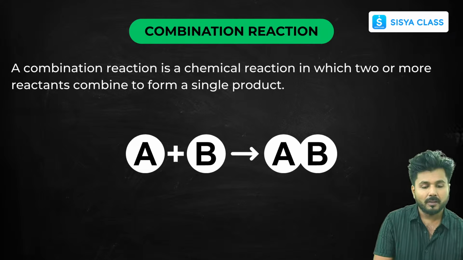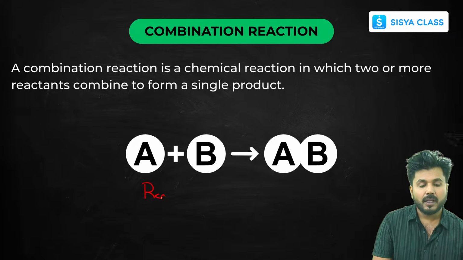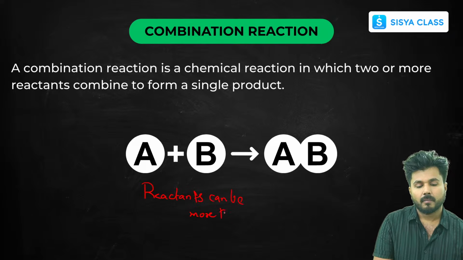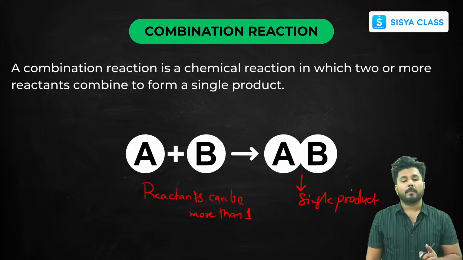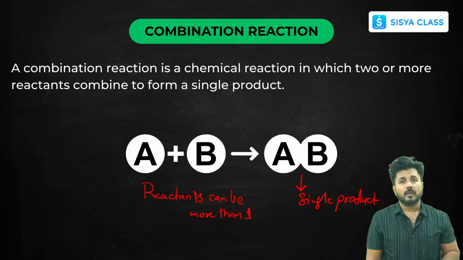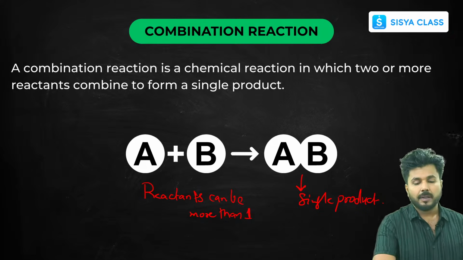Here the reactants can be more than one, but the product will be only a single product. Only then can we classify it as a combination reaction. Where 2 or more elements or compounds react to form a single product, that is a combination reaction.